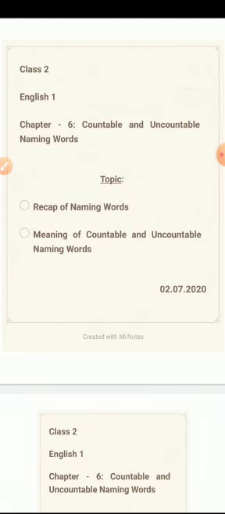Class 2, English 1, Chapter 6, Countable and Uncountable Naming Words. Topics for today are recap of naming words, meaning of countable and uncountable naming words.